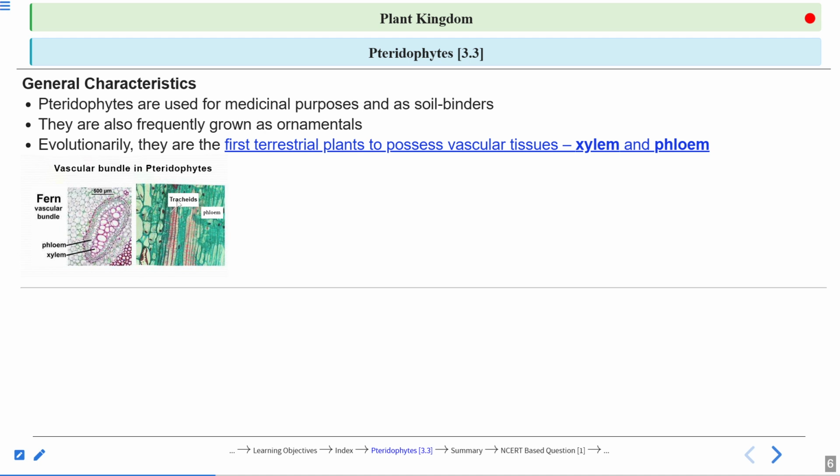In the case of xylem, what cells are present? Tracheids. Generally, there are 4 components. In the case of angiosperms: tracheids, vessels, xylem parenchyma, and xylem fibers. But here, the vessels are not present. Only the tracheids are there, right? And what you see in the case of phloem here, the phloem cells, right?